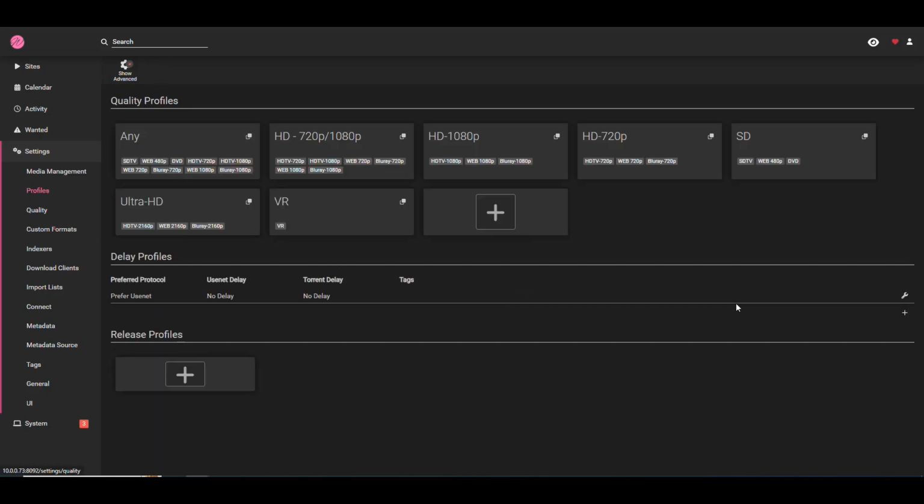If we go into the profiles section, I honestly do not make any change here. It basically already defines the typical profiles that you're going to get in the content. So in this case, you have 720, 1080, or just 1080, or just 720, or standard definition, or virtual reality, or ultra HD, and all that. So I just leave it alone. I don't mess with it. That tends to work fine.